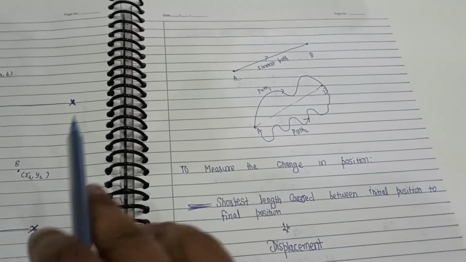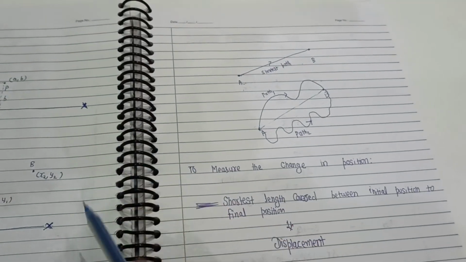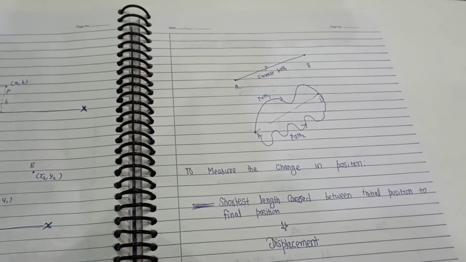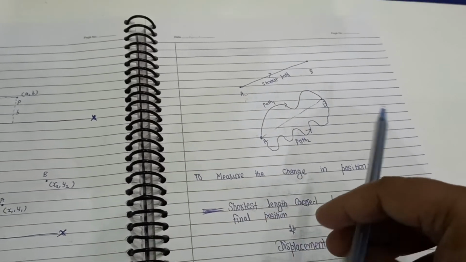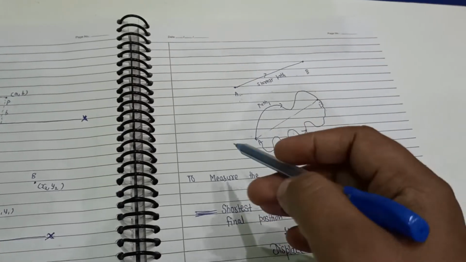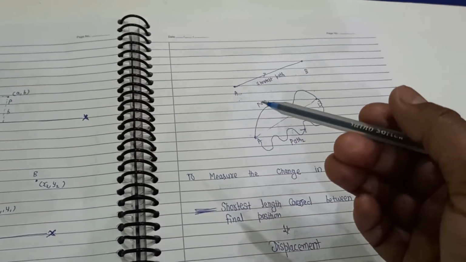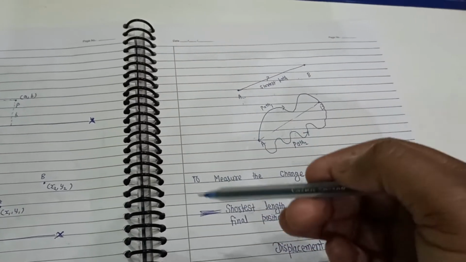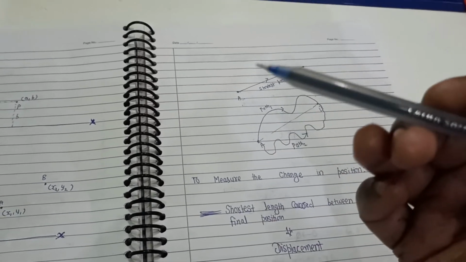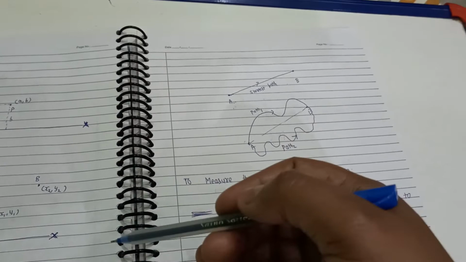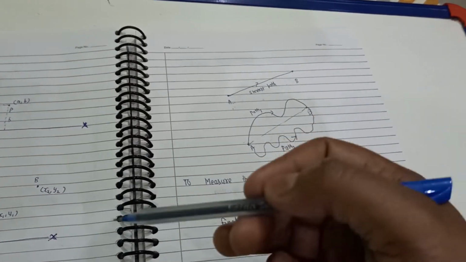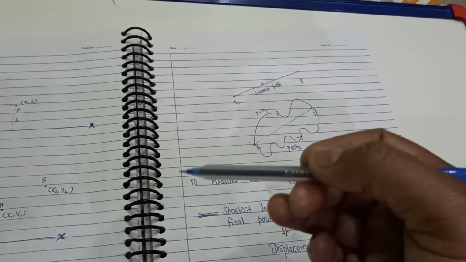So far we learned the concept of rest and motion. This concept is a totally relative term, and when the object changes its position with reference to a point with time, we say that the object is in motion, and if it does not change its position with reference to a point with time, we say that the object is at rest.